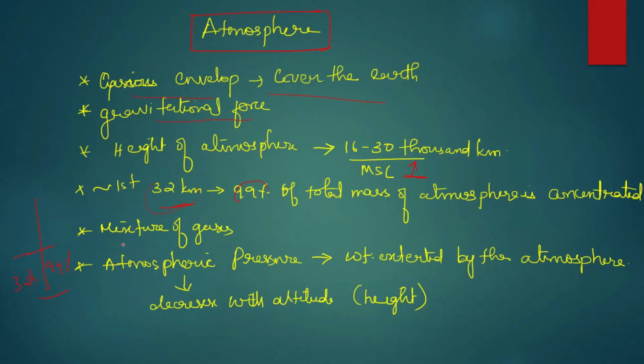And what constitutes the atmosphere? The atmosphere consists of a mixture of various types of gases. Then the next term is atmospheric pressure. What do you mean by atmospheric pressure? Atmospheric pressure is the weight exerted by the atmosphere. This atmospheric pressure decreases with altitude or height. That means when you go to greater heights, the atmospheric pressure decreases.